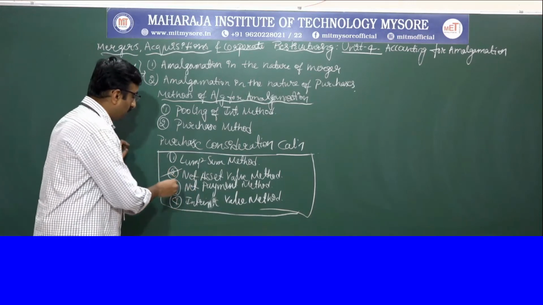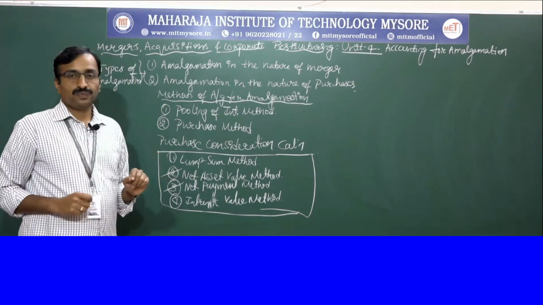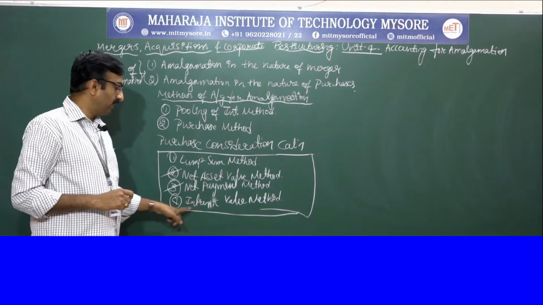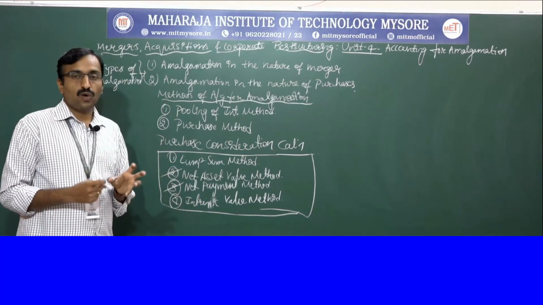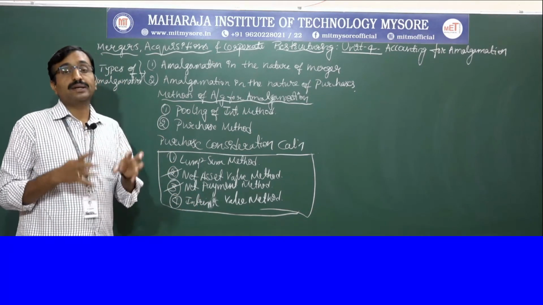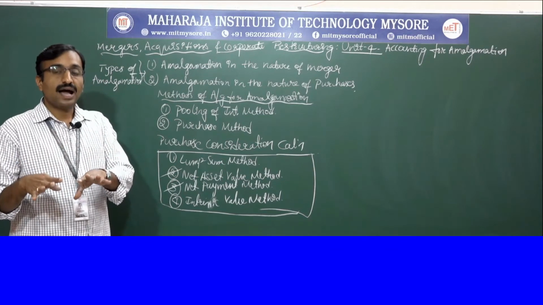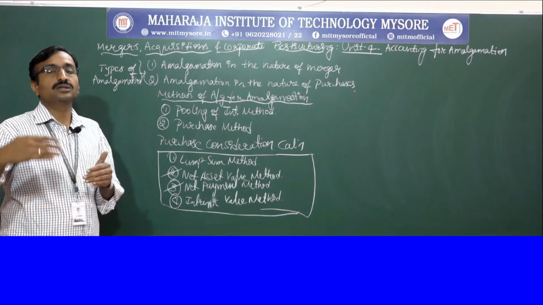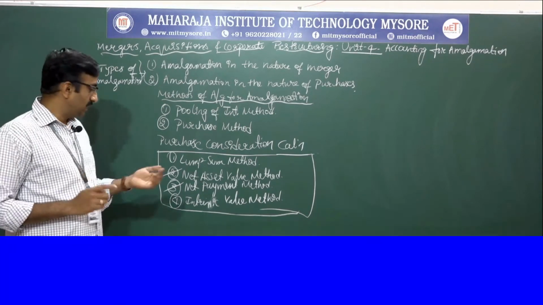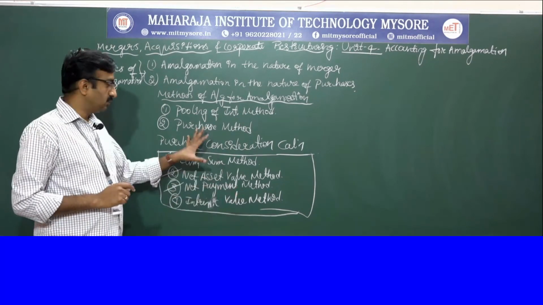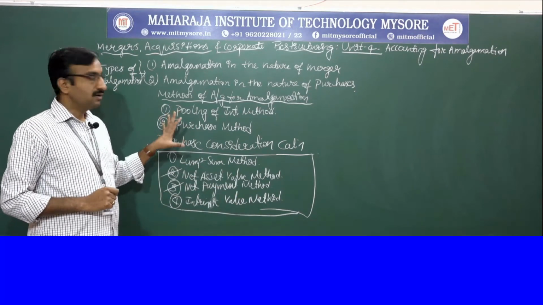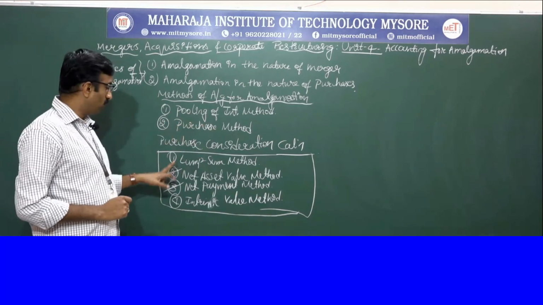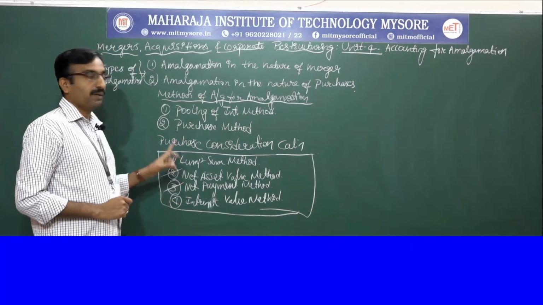You have problems on this. And intrinsic value method means the agreed value of assets and liabilities will be considered as the PC, the consideration to the seller company. So these four methods are the PC calculation. You have problems on net asset method and net payment method.